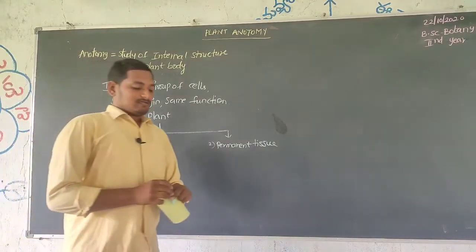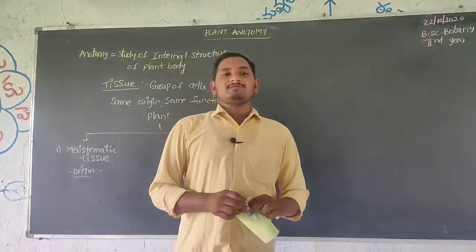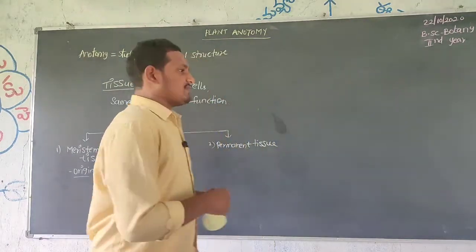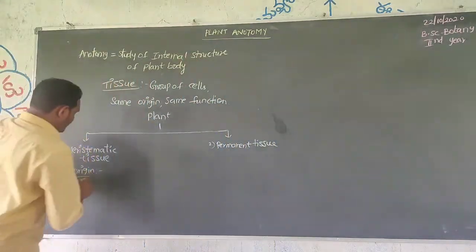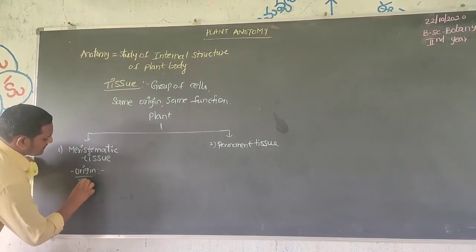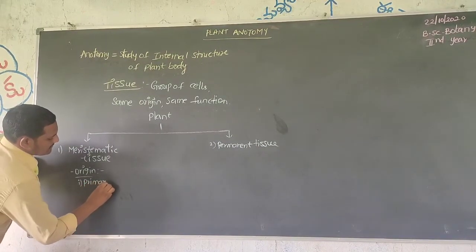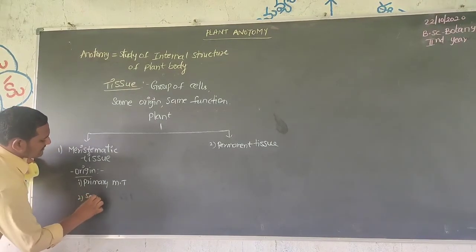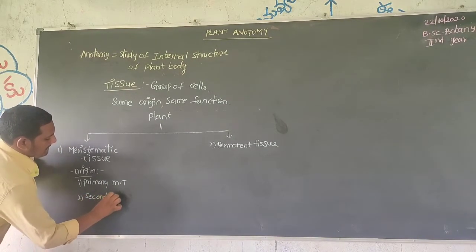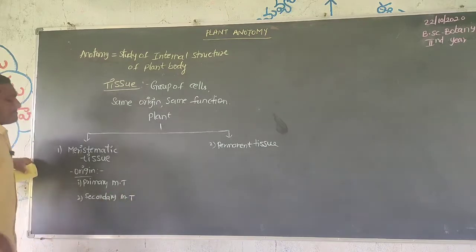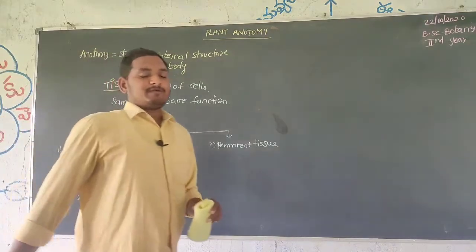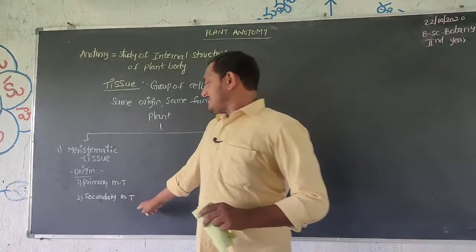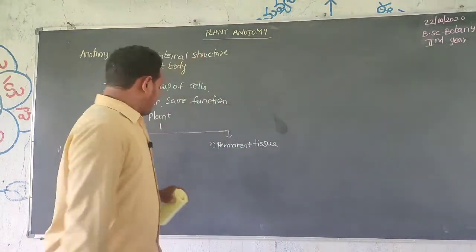Based on the origin, the meristematic tissue is mainly of two types. One is primary meristematic tissue, and the second is secondary meristematic tissue.